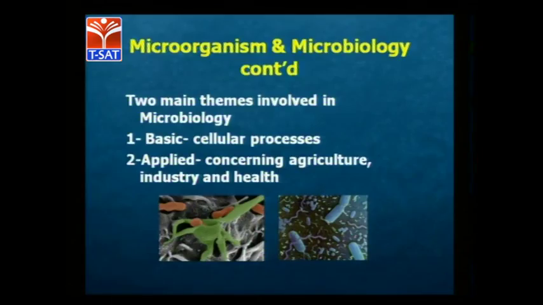So in microorganisms and microbiology, there are two main themes involved in microbiology. One is basic cellular process, and the other is applied, concentrating on agriculture and industry and health. So basically right now we are using it in our agriculture process and industries, and for health, how to maintain it, we will read about microbiology: which types of microorganisms are helpful and which are harming the human body, and even agriculture and industry.